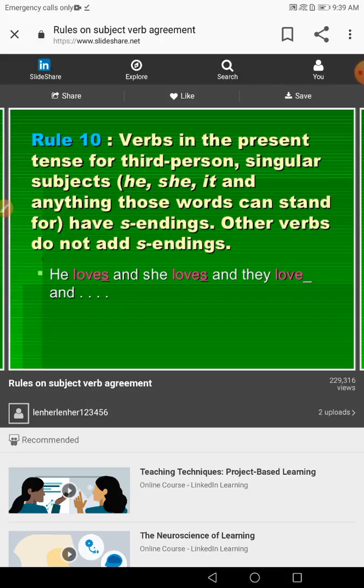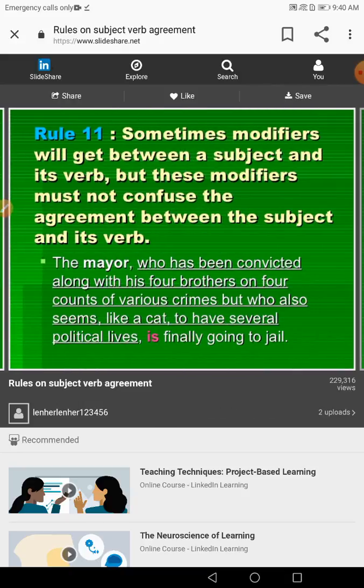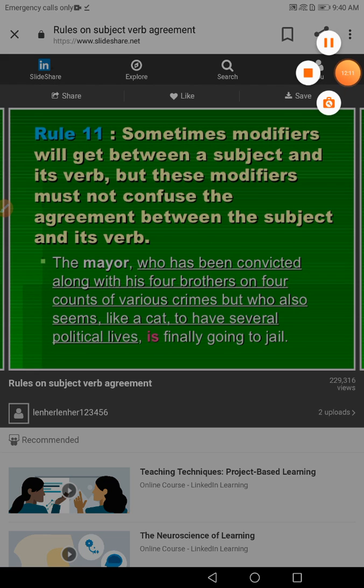Like when I say he loves, not he love. She loves, but they love. I love, you love, and so on. Sometimes a modifier comes between the subject and the verb. It mustn't confuse us from such agreement, as we mentioned before.